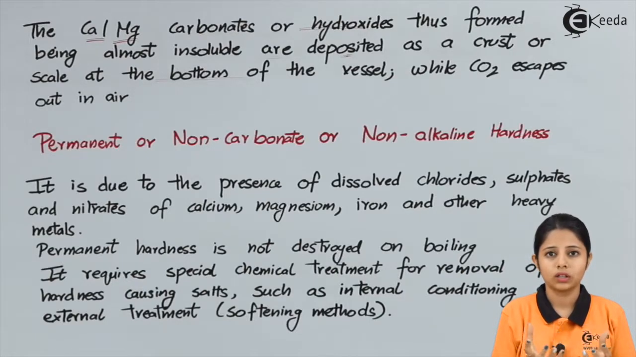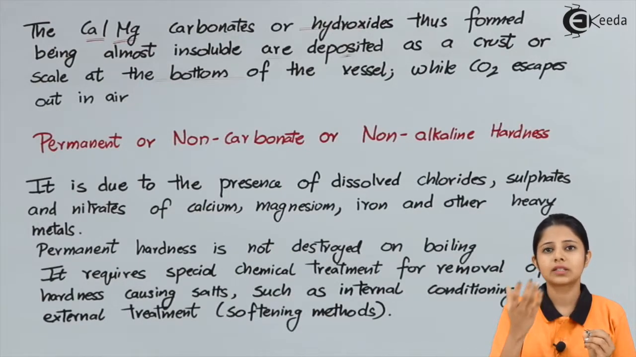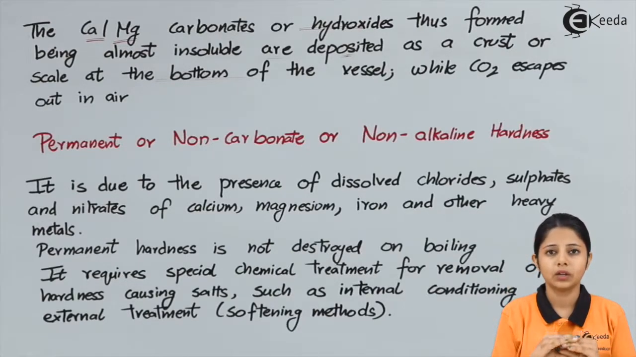So whenever we boil the temporary hard water, by mere boiling of it, the CO2 will escape out and the precipitate will remain at the bottom. After filtering that off, whatever we get is pure soft water.